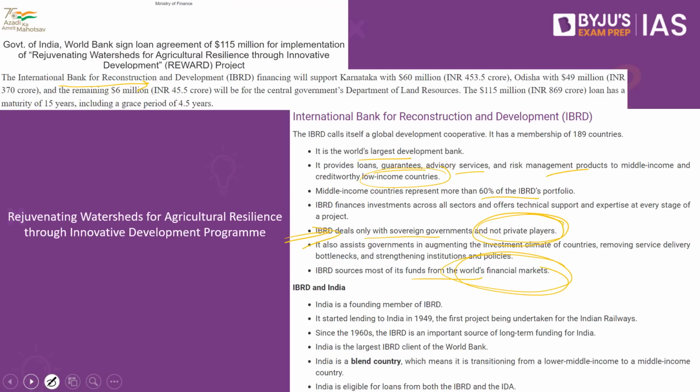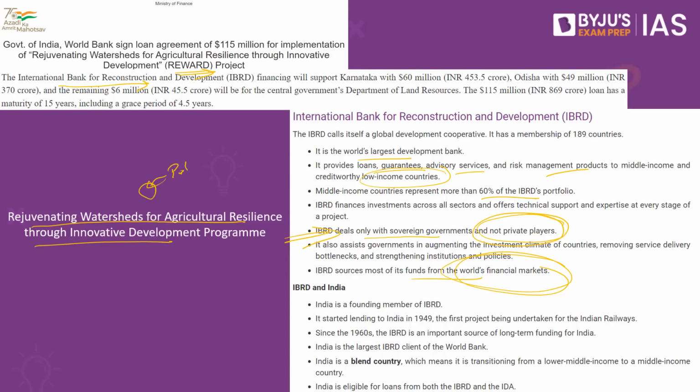This article here also makes a mention of the REWARD project. What is this REWARD project? Basically, it is called the Rejuvenating Watersheds for Agriculture Resilience through Innovative Development project. What does it do? There are a number of rivers, lakes, and water areas where water is not being used efficiently, or there might also be areas where the water from a particular region enters a river, causing pollution as well.